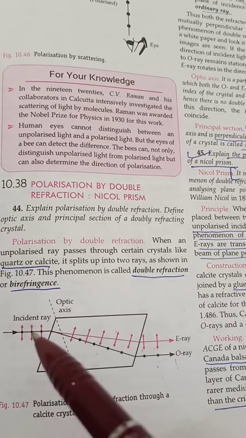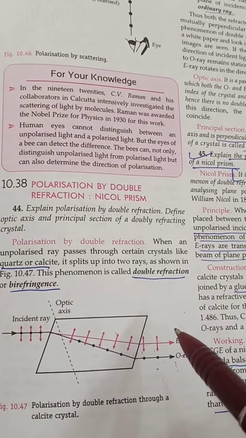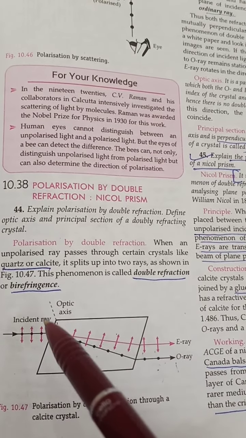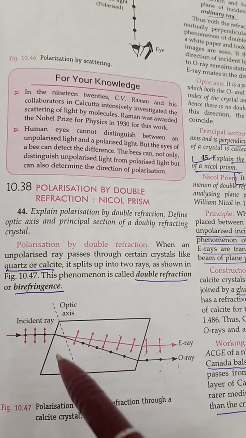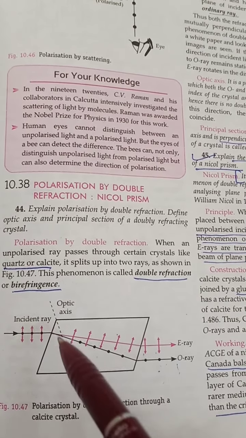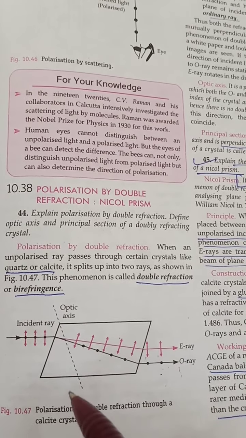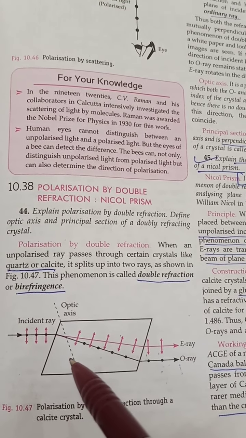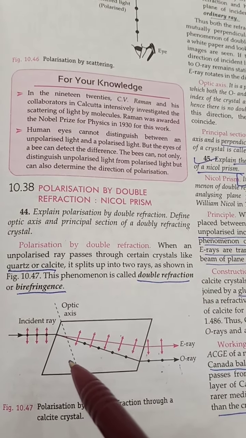Next is optical axis. It is a particular direction in the crystal along which both O ray and E ray have equal value of refractive index and travel with the same velocity, and hence there is no double refraction in this direction. Along this direction, the images due to O and E rays coincide.